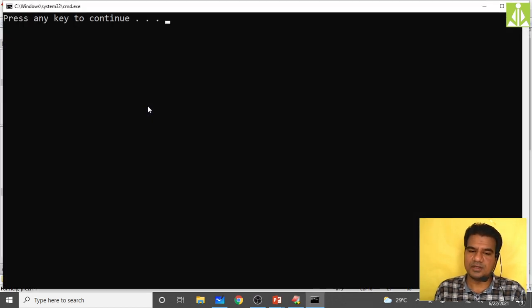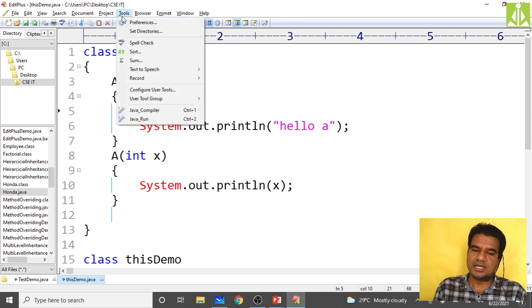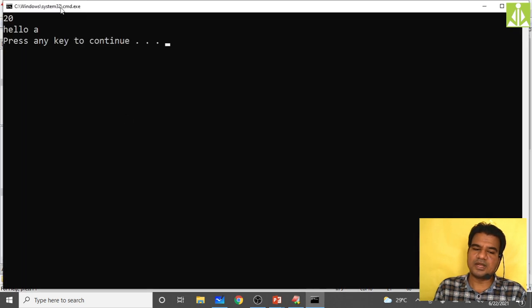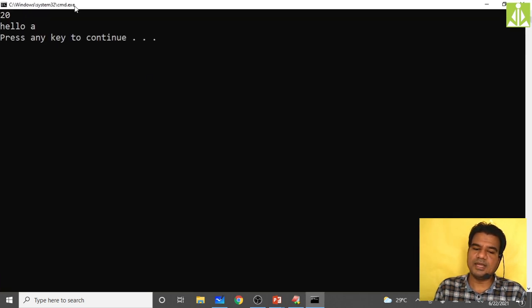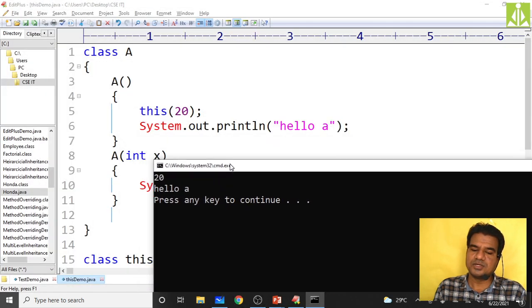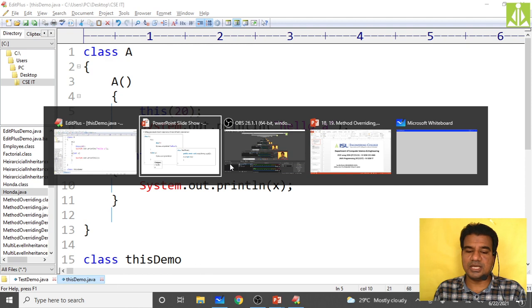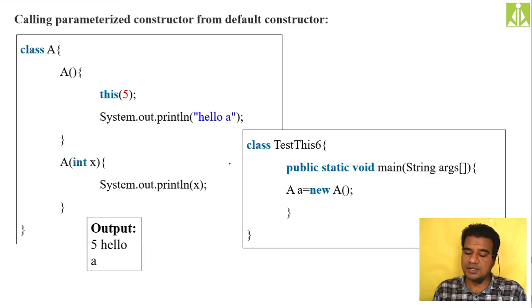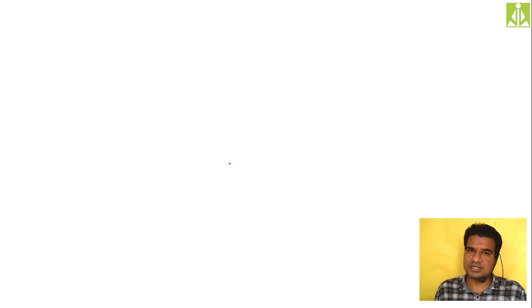As you can see, the program got compiled successfully. Then we are running the program and we are getting the output 20 followed by hello a. Hopefully you understood this one. Okay. So this is something about calling constructors using this keyword, calling the current class constructors using this keyword.